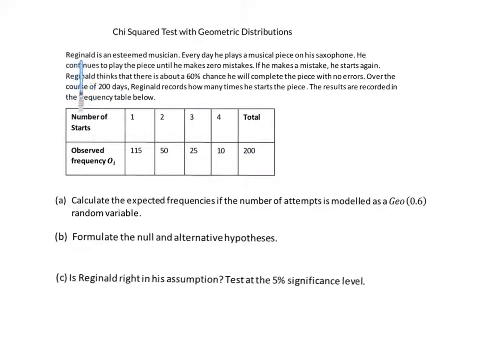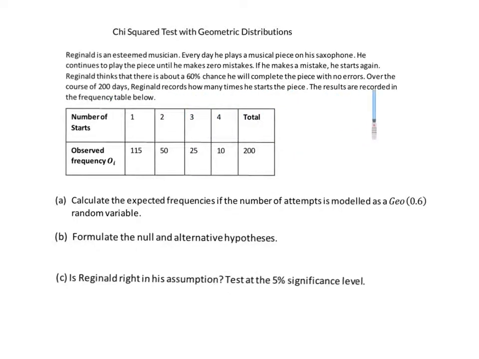This one's about Reginald, who is an esteemed musician. Every day he plays a musical piece on his saxophone, a very complicated one to challenge himself. He continues to play the piece until he makes zero mistakes, so he keeps trying and trying. If he makes a mistake, he starts again. Reginald thinks there is about a 60% chance he will complete the piece with no errors. Over the course of 200 days, Reginald records how many times he starts the piece.